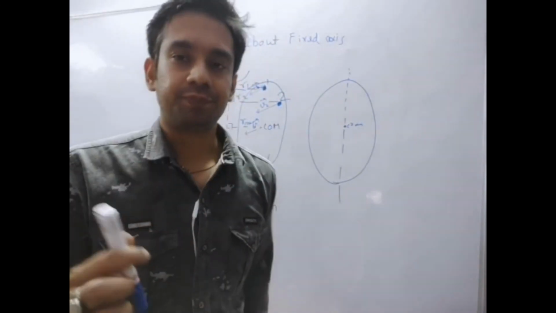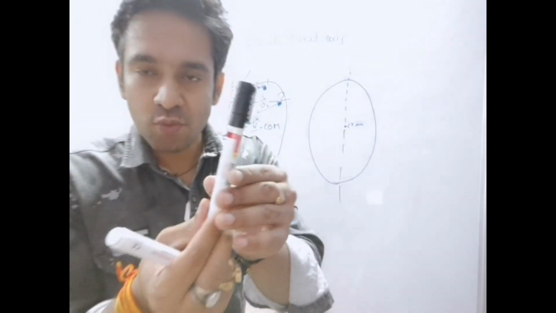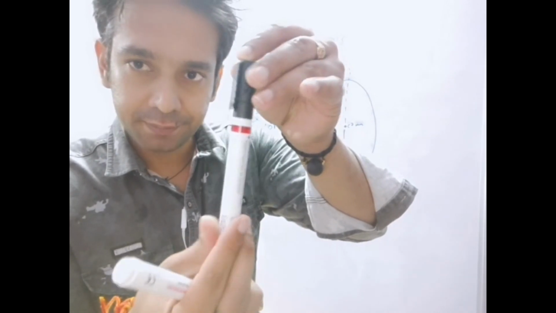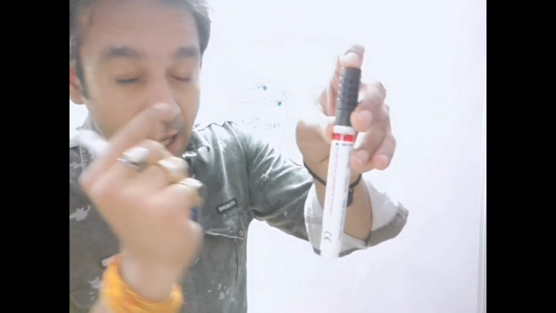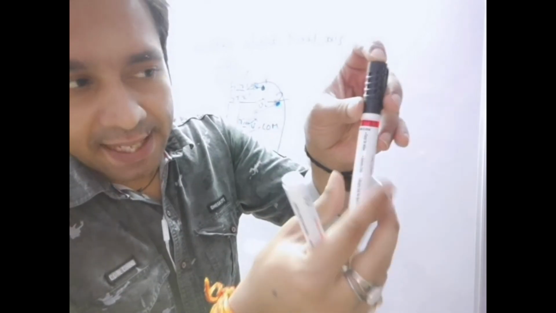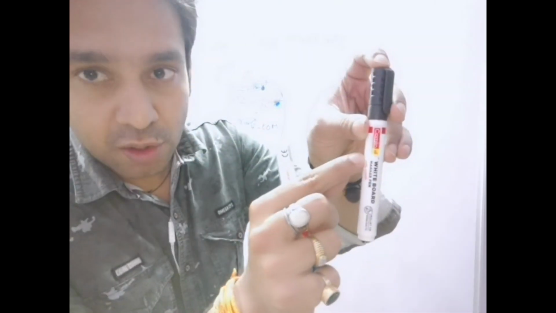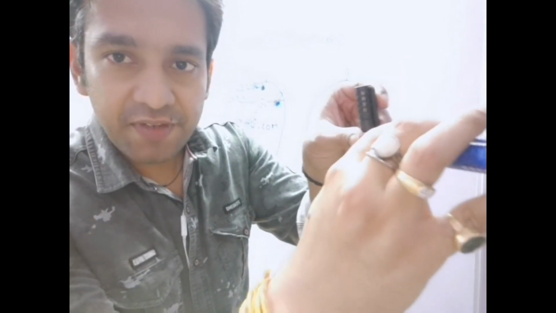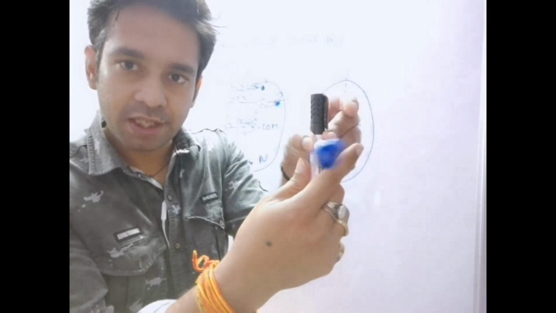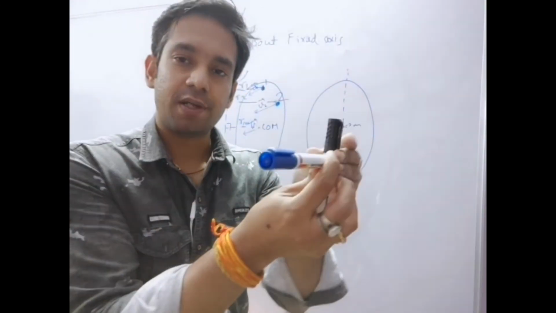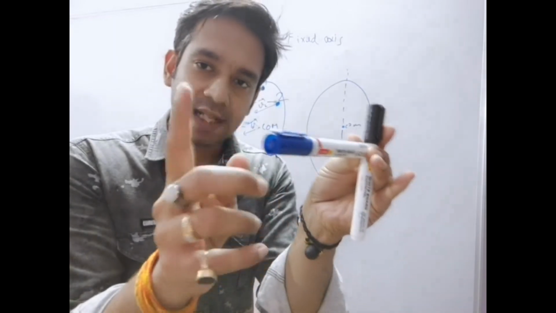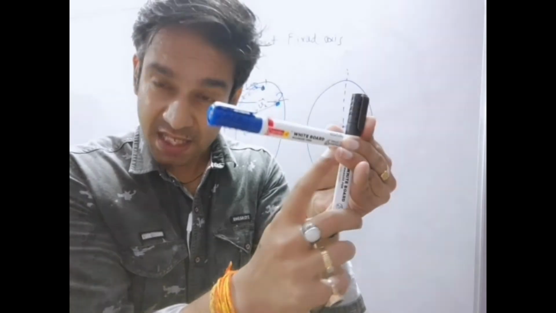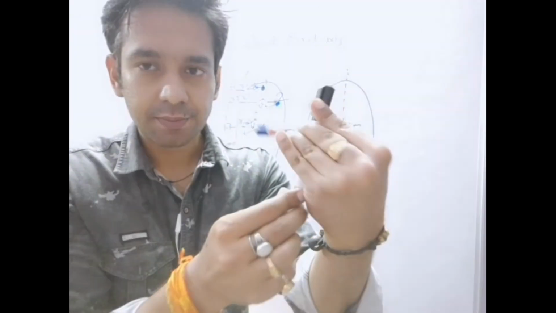Just assume that if this is moving on the axis of rotation, when I see it, it will not change its position. But if it's like this, this is a body, and if it moves in rotational motion, then this will develop a velocity or change its position, but this is entirely fixed with respect to this.